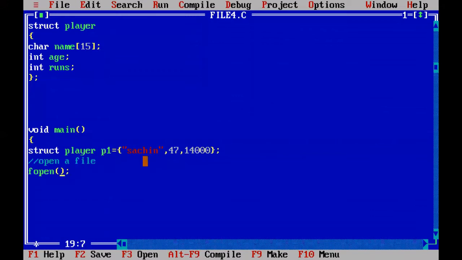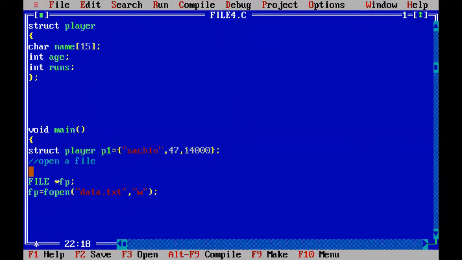The first argument is the file name. The file name I am taking as data.txt, comma, and I'm opening in writing mode because I want to write this structure data into the data.txt. Into this file, I'm going to write P1 structure data, which is Sachin 47 and 14,000 runs. So after taking these two arguments, fopen function will return the file pointer fp. So create the file pointer also. How to create file pointer? Capital FILE and the pointer star fp.